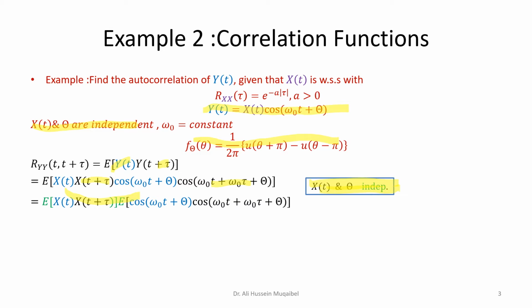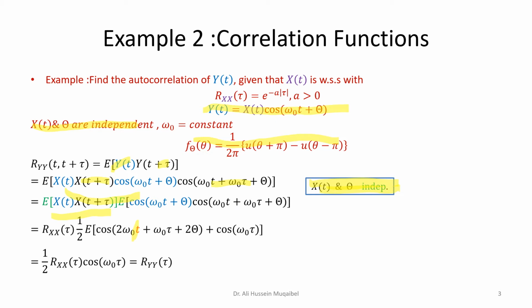We're separating things here. We know that the first expression is the correlation of x. The second expression we can find by multiplying cosines using the properties, cosine of the sum and cosine of the difference. We still have the time variable here. And now we can find the expectation.